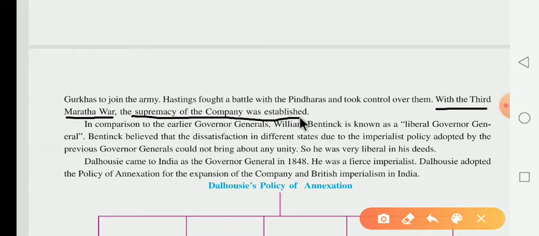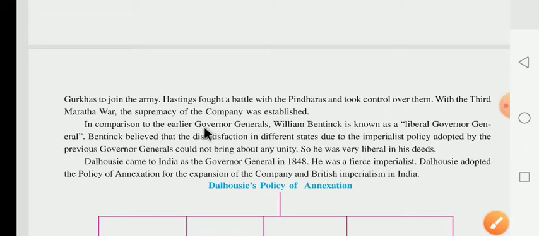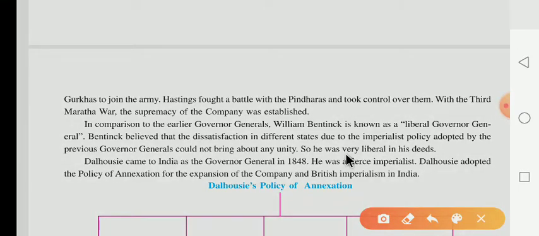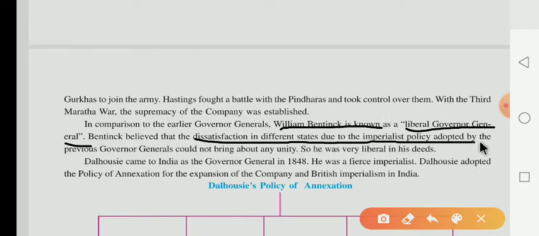It means now in India, the East India Company became the supreme power. In comparison to the earlier Governor Generals, William Bentinck is known as a liberal Governor General. Bentinck believed that the dissatisfaction in the different states was due to the imperialist policy adopted by the previous Governor Generals.